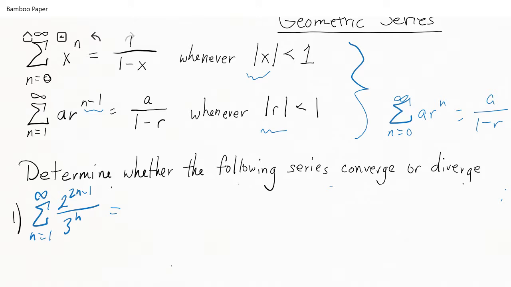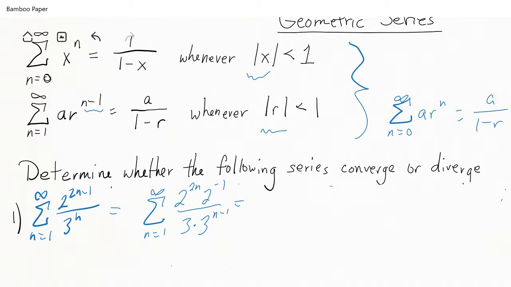We want to get an n minus 1 power, but notice we have a 2n minus 1 power, so we'll deal with that in just a second. So we get the sum n equals 1 to infinity. And we can write the denominator as 3 times 3^(n-1) in the same manner that we did before. Now on top of that, what we have is a 2, and then we can write this as 2^n times 2^(-1). So what does that do for us?